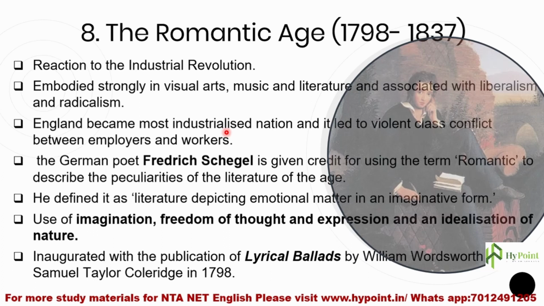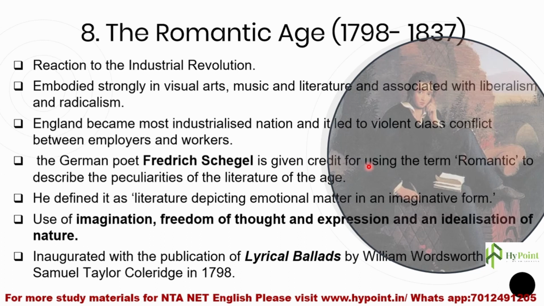So who actually named this age as the Romantic Age? It was the German poet Friedrich Schlegel. He called this particular age romantic.